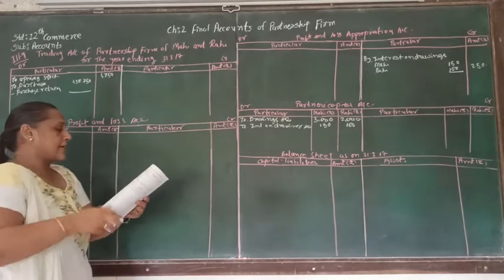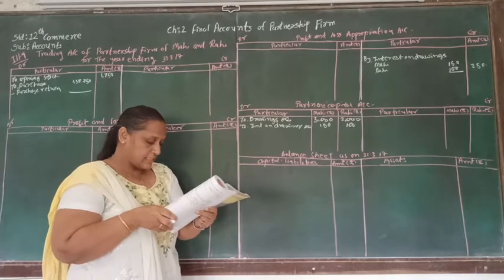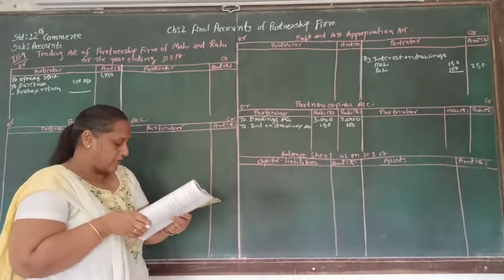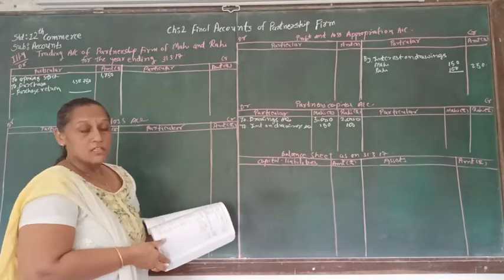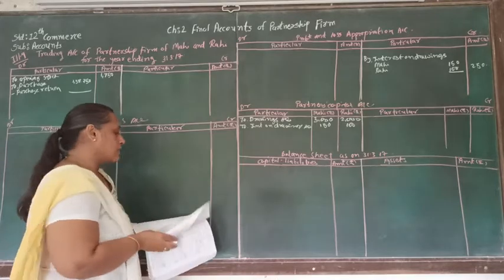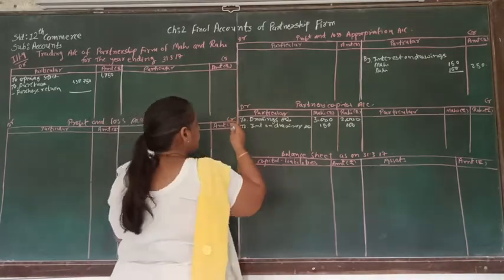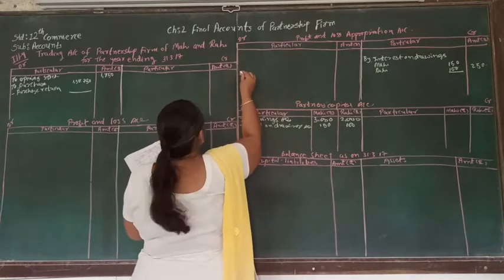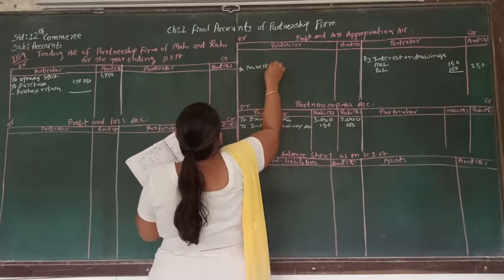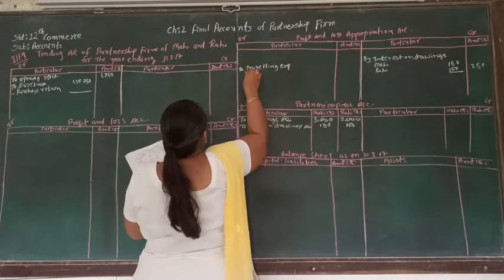Then there is a traveling expense. So here, traveling expense of Rahi: adjustment number 3 is telling us that every month 300 is payable to Rahi for traveling expense done for the business, and another traveling expense is for the salesman. So for Rahi we are going to write down in the profit and loss appropriation account, to traveling expense for Rahi.